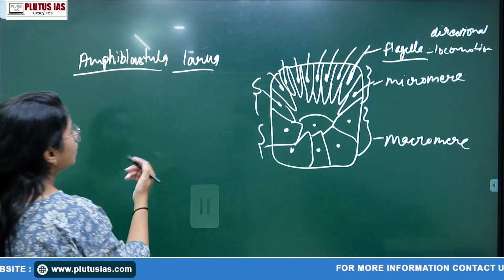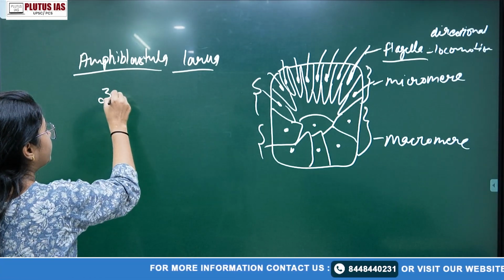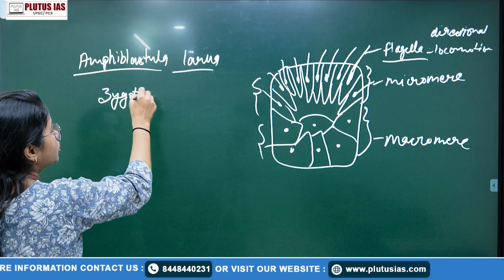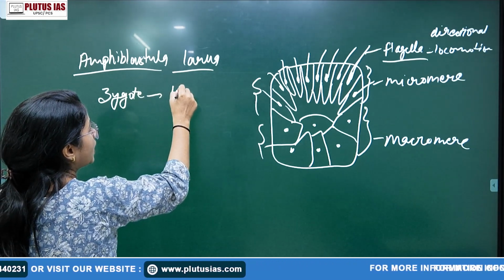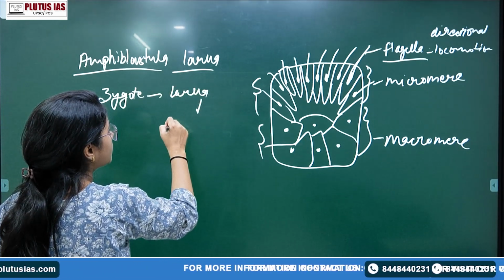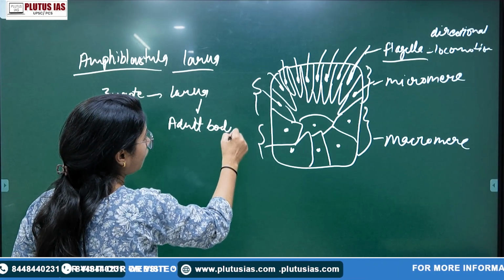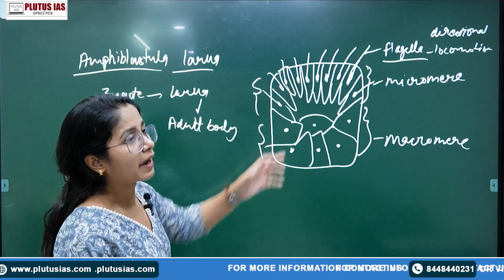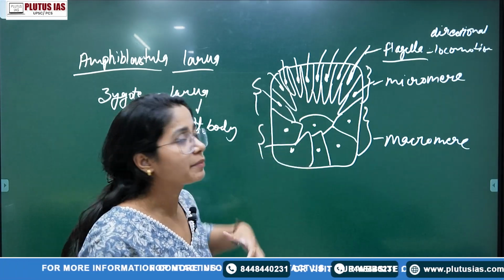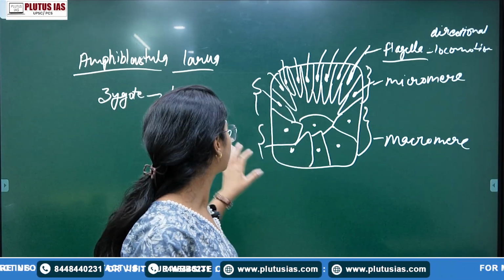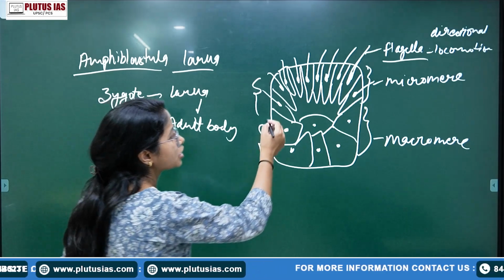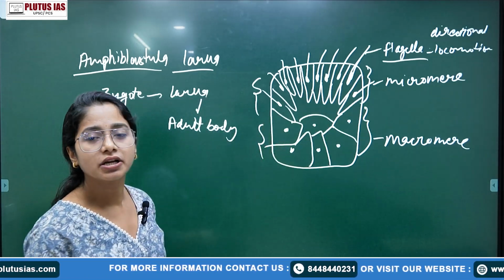What happens after fertilization? There's a zygote, from the zygote comes the larva, and the larva converts into your adult body. The small micromeres just delaminate during the formation of the adult body,